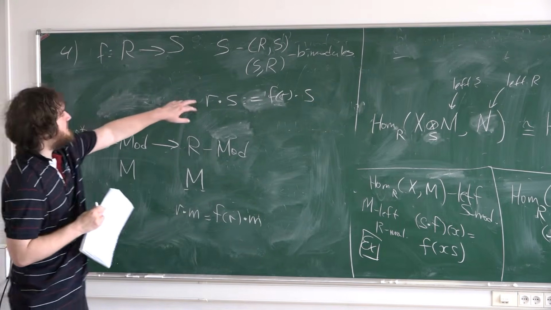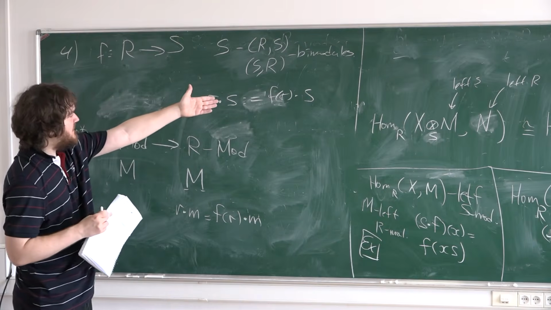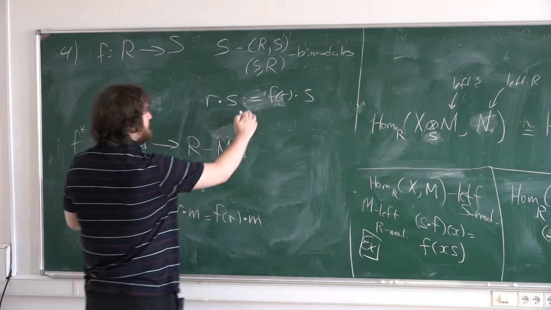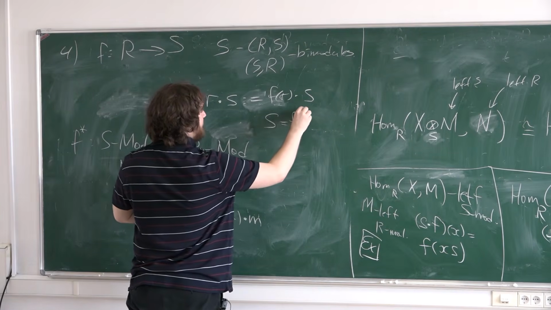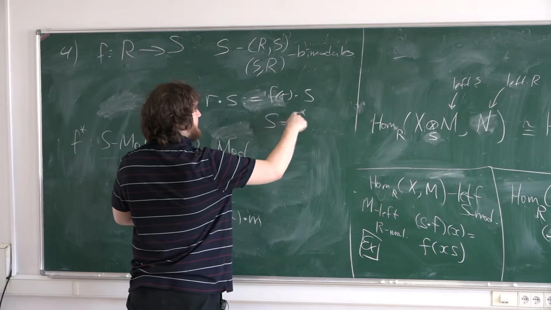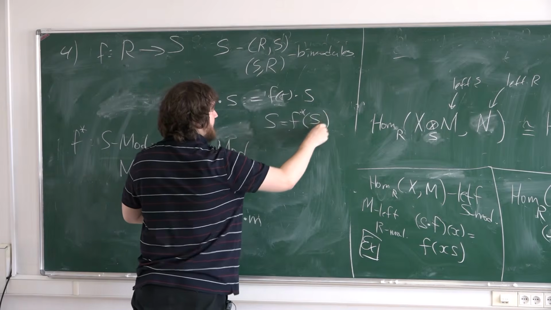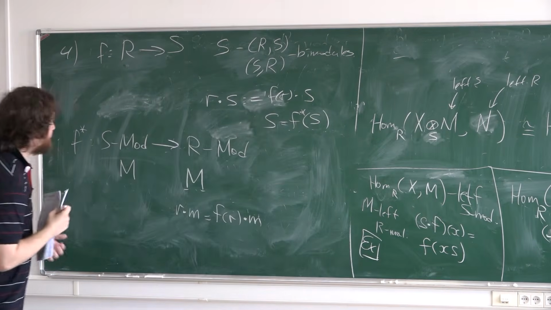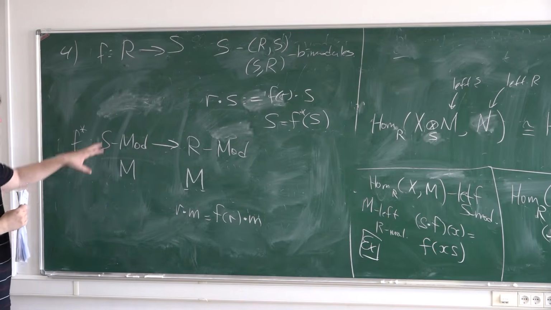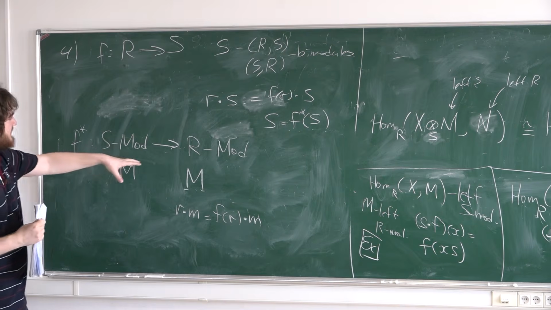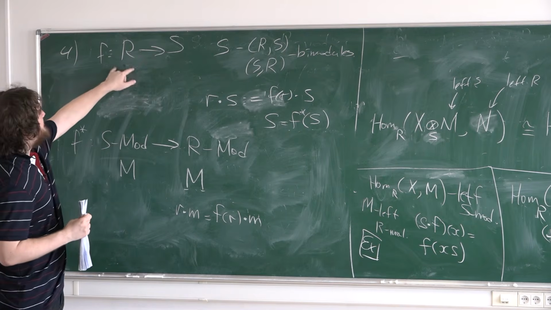This is the forgetful functor, the R module structure given by this function on M as an S module. Okay, this is an R module. If you have some S module, you can consider it as an R module via this homomorphism.